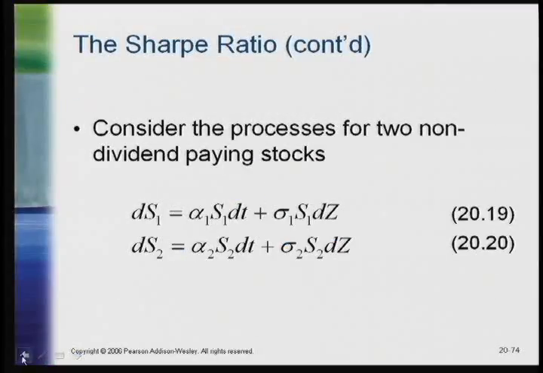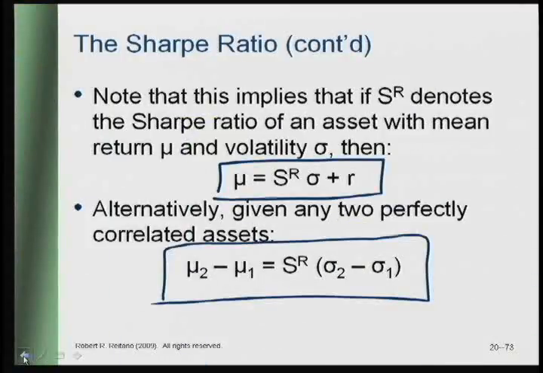I can predict the mean of that other asset. So another way of saying this is that for assets with a given Sharpe ratio, every extra unit of standard deviation translates into SR units of extra mean. This is just another way of interpreting that.